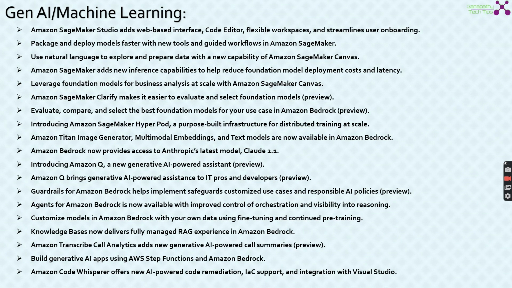Package and deploy models faster with new tools and guided workflows in Amazon SageMaker. We can use natural language to explore and prepare data with a new capability in Amazon SageMaker Canvas. Again, a generative AI based capability there. Amazon SageMaker adds new inference capabilities to help reduce foundation model deployment cost and latency. Leverage foundation models for business analysis at scale with SageMaker Canvas.